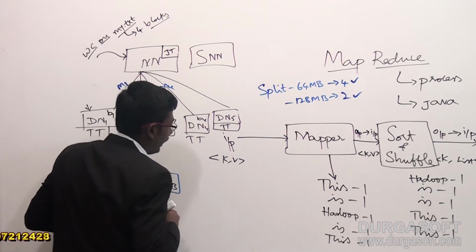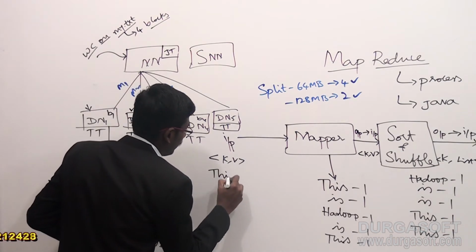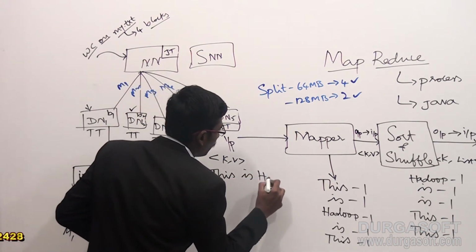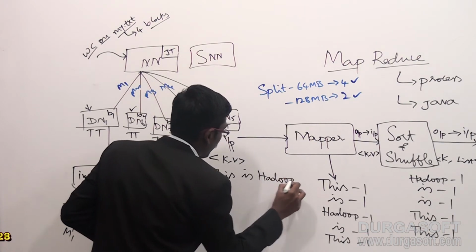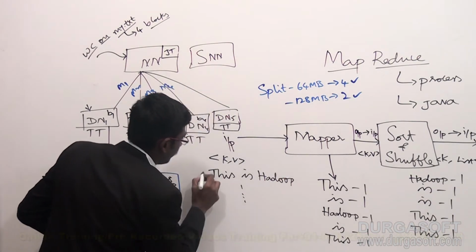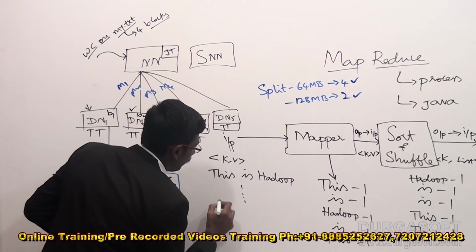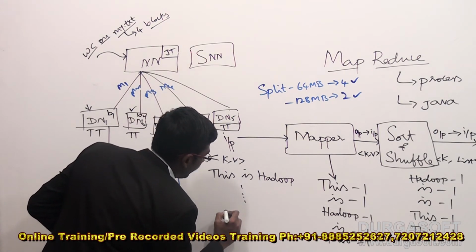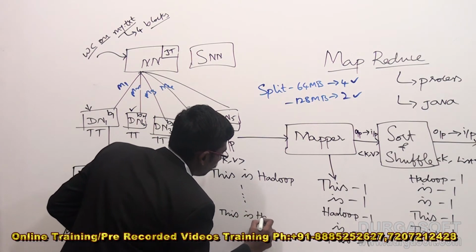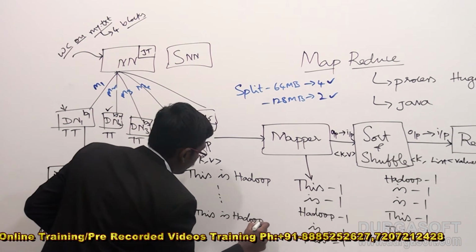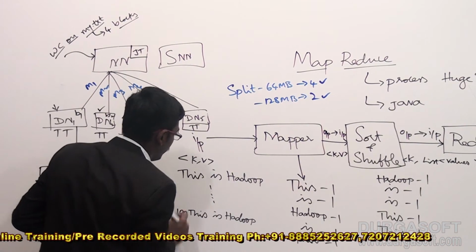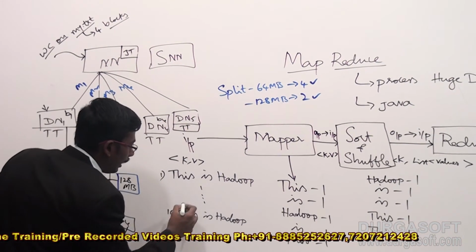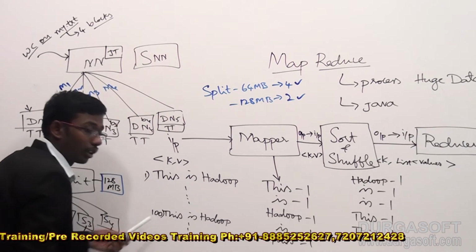Let's take the file content as "This is Hadoop." Like these lines, we have 100. This is the first line, and in between we have 99 lines. The 100th line is again "This is Hadoop." This is also a 100th line. This is the first line, and after that we have some more 100 lines.